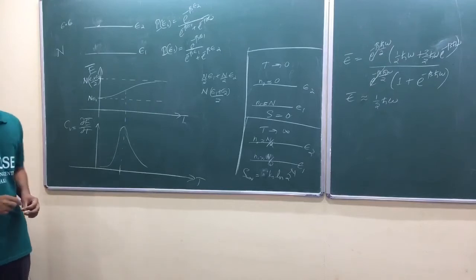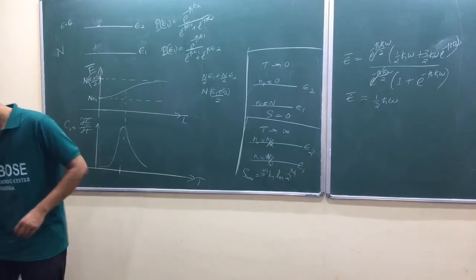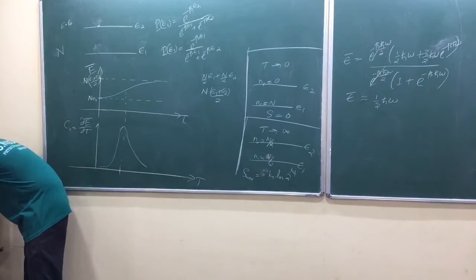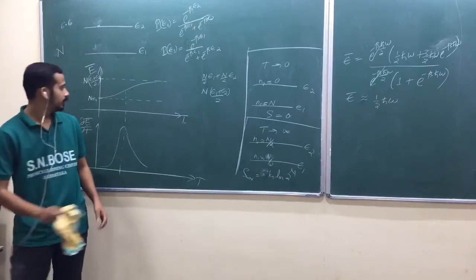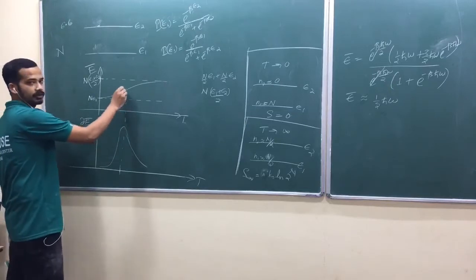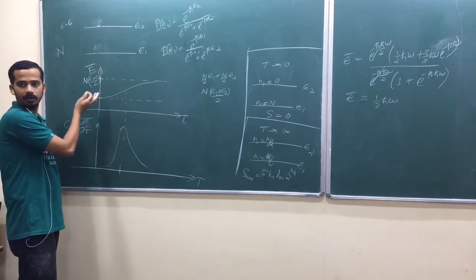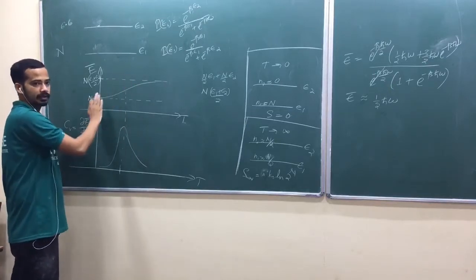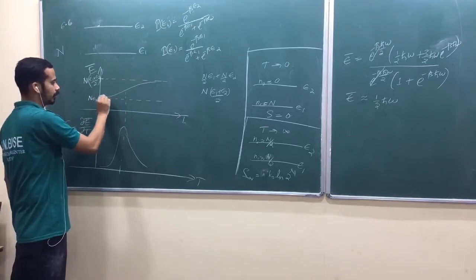Epsilon 1. Part A: roughly near what temperature does E change from its low to its high temperature limit? He's asking about this point, how it is changing, from here to here, a kind of transition.